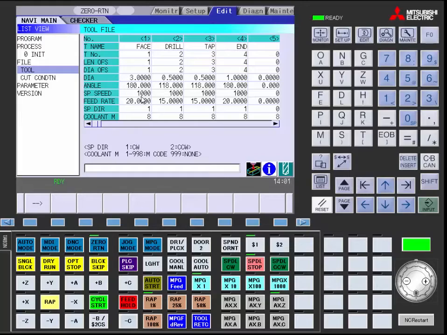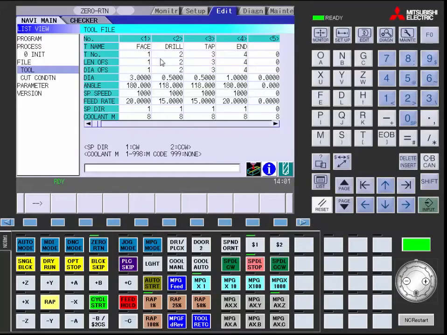Spindle speed is the RPM of the spindle based on 100% cut. Feed rate is the inches per minute of the cut based on 100% cut. Spindle direction is whether it's going counterclockwise or clockwise. And coolant M is the M code used to turn on the coolant.